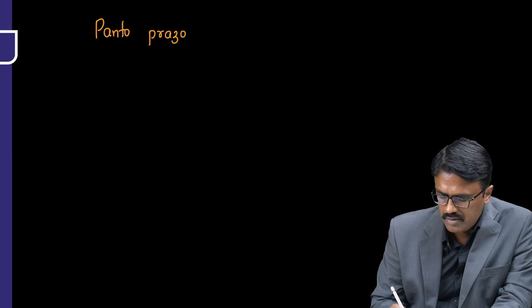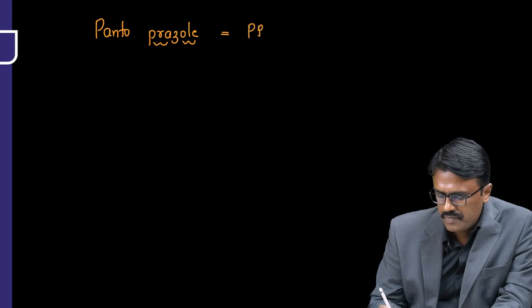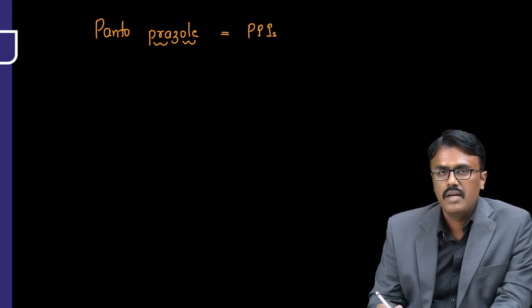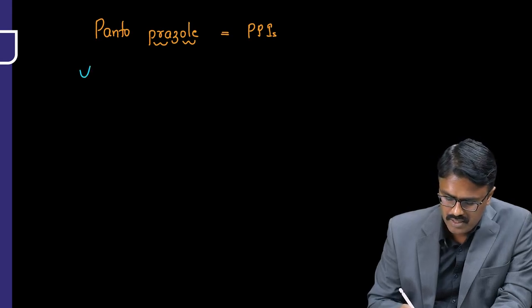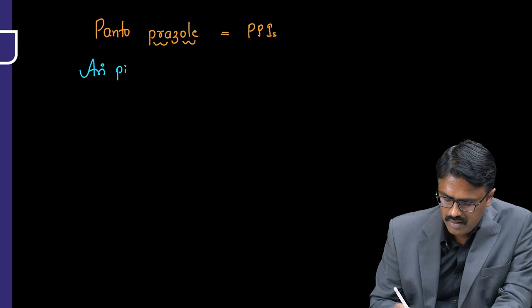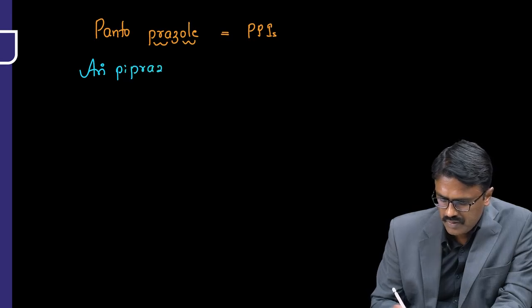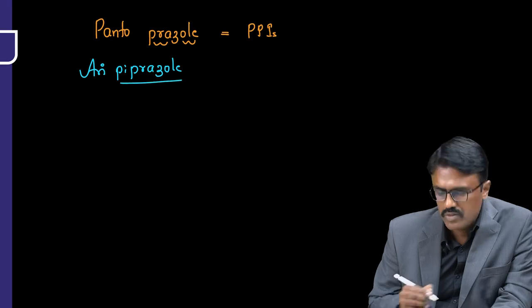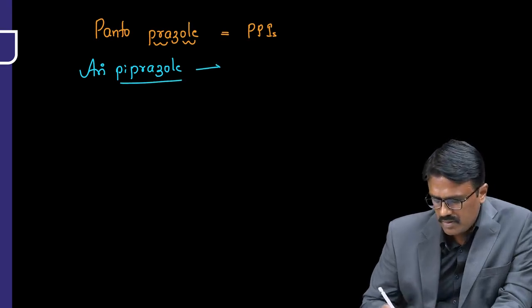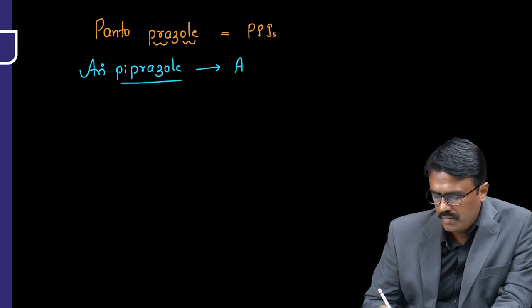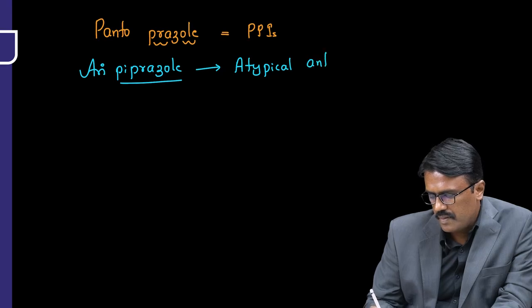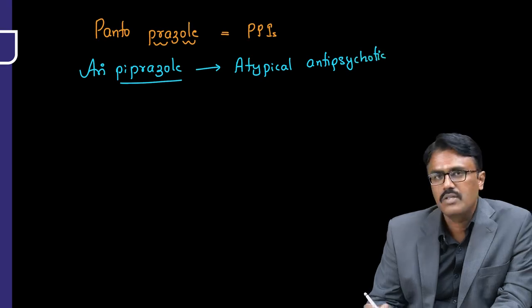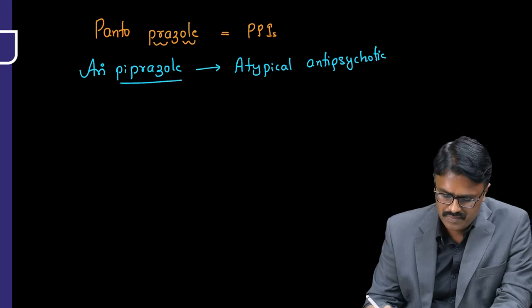So anything ending with prazole, usually they are PPI. They are proton pump inhibitors. But one prazole you should differentiate, that is called aripiprazole. Remember, they end with piprazole. And piprazoles are mainly called atypical antipsychotics, and also they have partial D2 agonism. It's a partial D2 agonist.